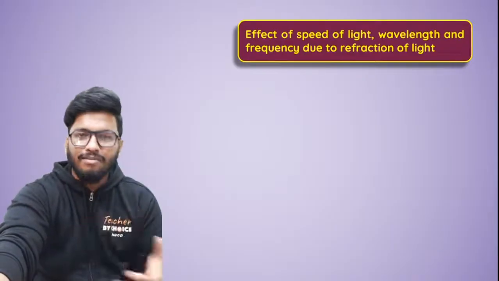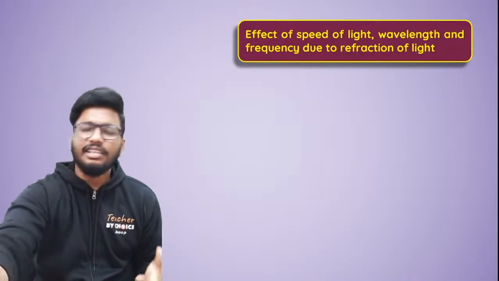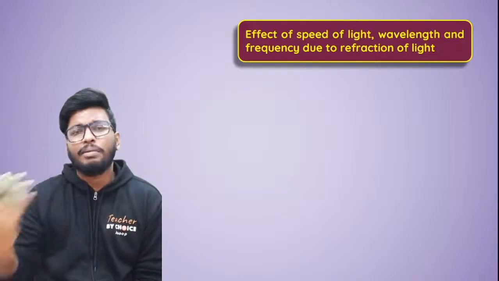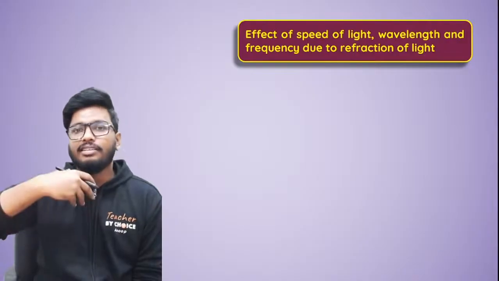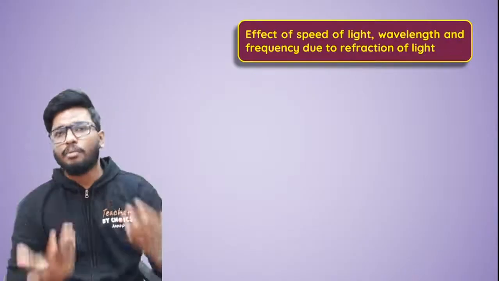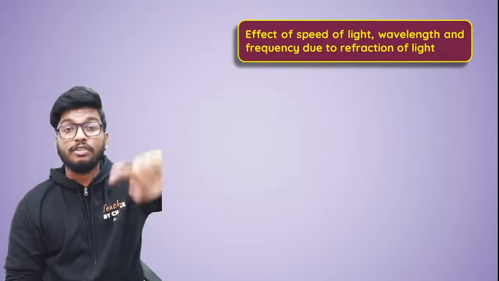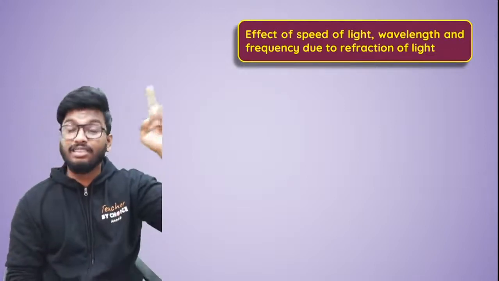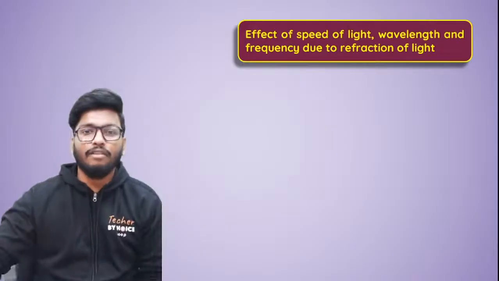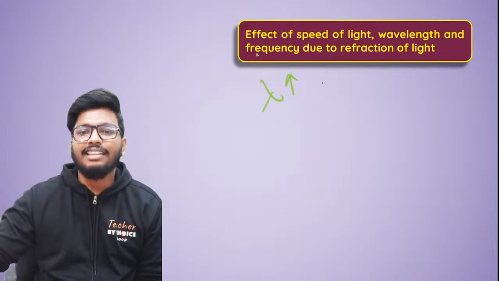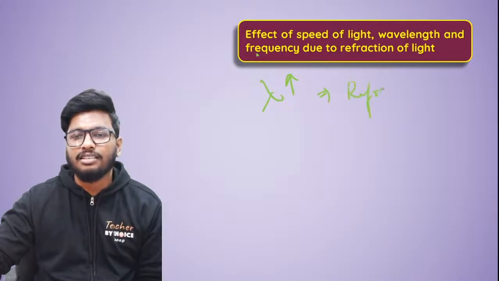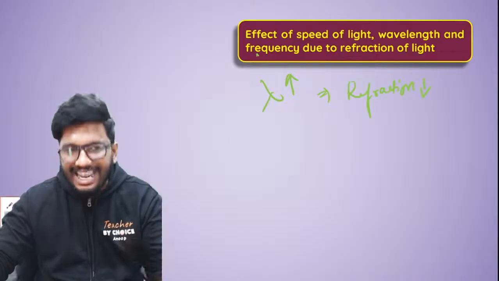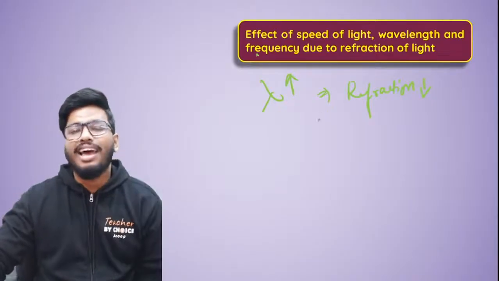All right. So now, the next thing I'm going to talk about is the effect of refraction on the speed of light, wavelength and frequency. Now, the thing is this, guys. If the speed of light is more, then the refraction is going to be less, because the deviation is going to be less. This also depends on the wavelength as well. Greater the wavelength, lesser would be the refraction. If the wavelength is more, then the refraction is going to be less. In other words, the refractive index is going to be lower.